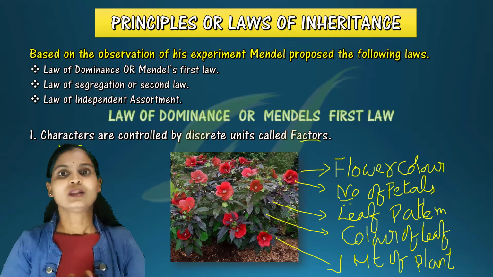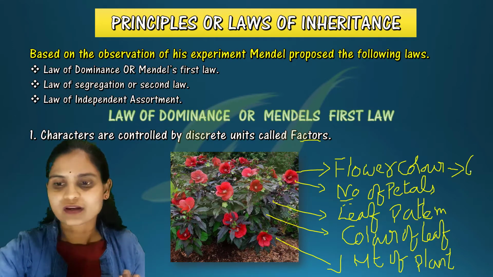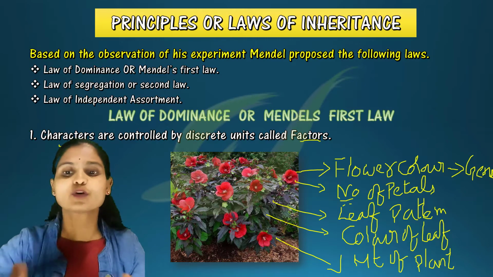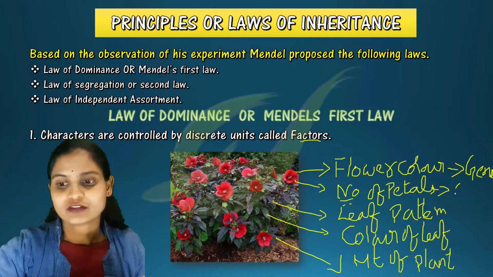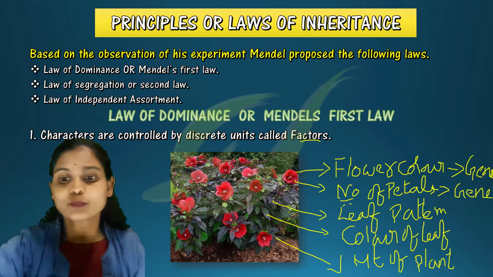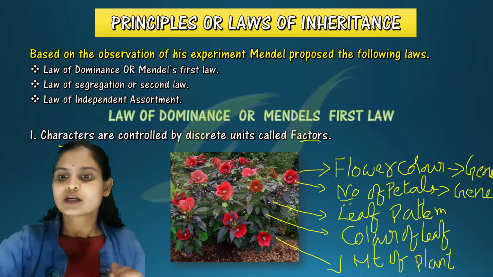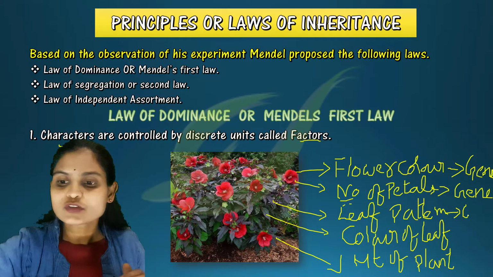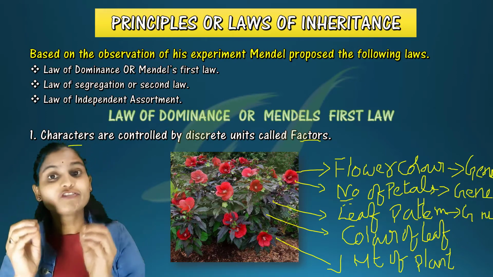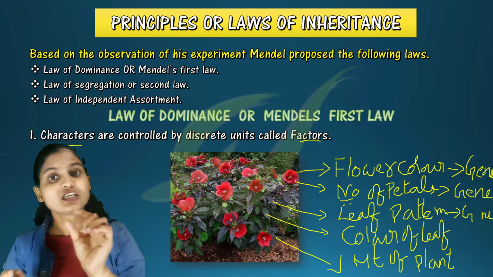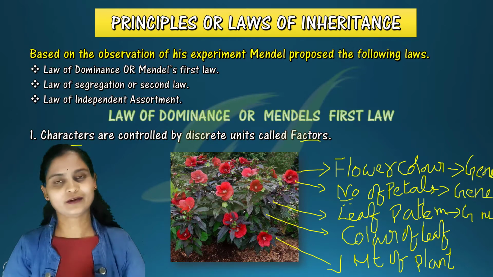Imagine one gene is responsible for flower color, and another gene, gene number 2, is responsible for the number of petals. The leaf pattern is also controlled by another gene. Like this, several genes are present, and each gene is responsible for a particular character.